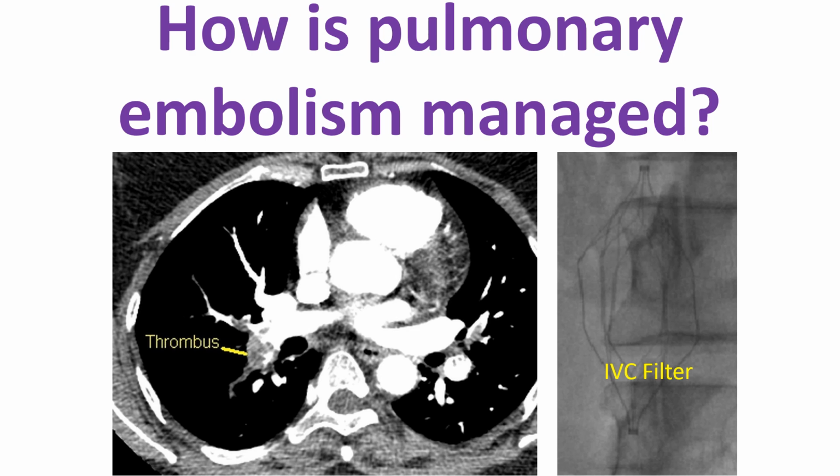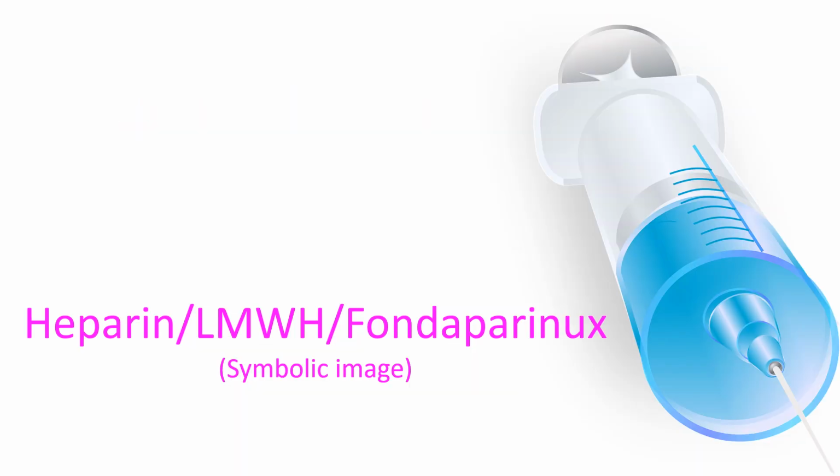Treatment options will vary depending on the severity of the situation. Initial treatment will be with parenteral anticoagulants like heparin or low molecular weight heparin. After stabilization, long-term treatment is with oral anticoagulants. Fondaparinux is another parenteral medication which can be used in the initial treatment of pulmonary embolism. As these medications increase the risk of bleeding, close medical supervision is needed. Dose of heparin may be adjusted according to activated partial thromboplastin levels.